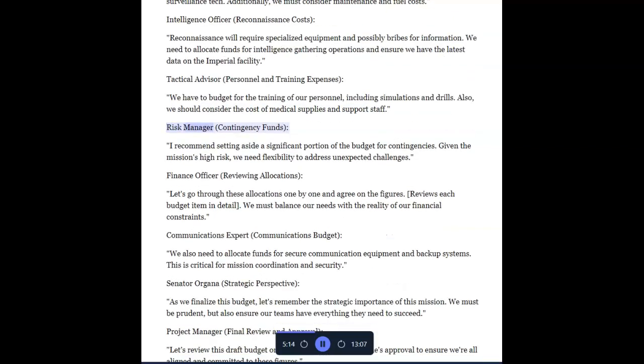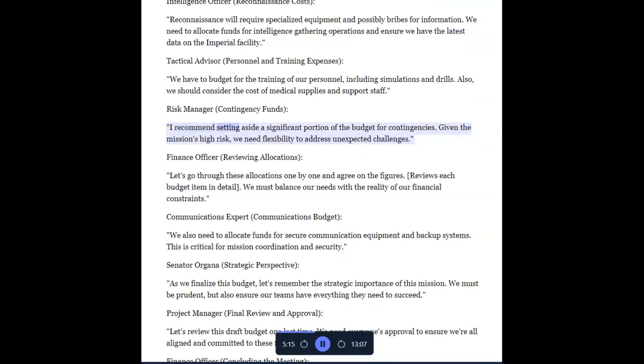Risk manager, contingency funds. I recommend setting aside a significant portion of the budget for contingencies. Given the mission's high risk, we need flexibility to address unexpected challenges.